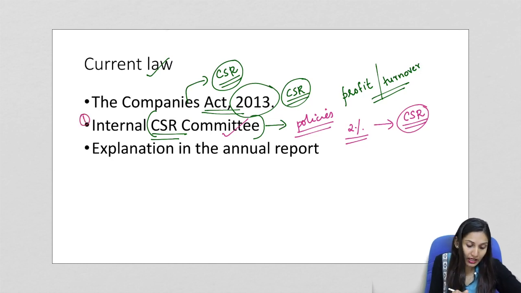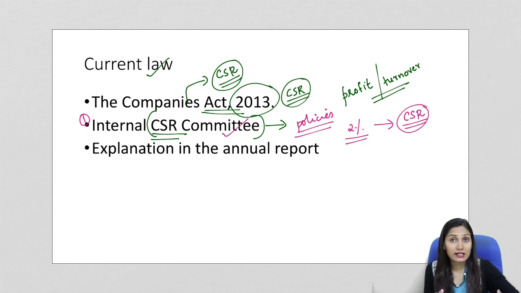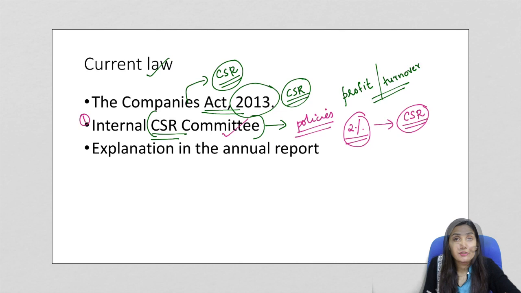Now, the first provision under the current law is that there should be an internal CSR committee in a company or a corporate firm that will ensure that the policies designed by the CSR committee shall ensure the utilization of 2% of the average profits for CSR activities.